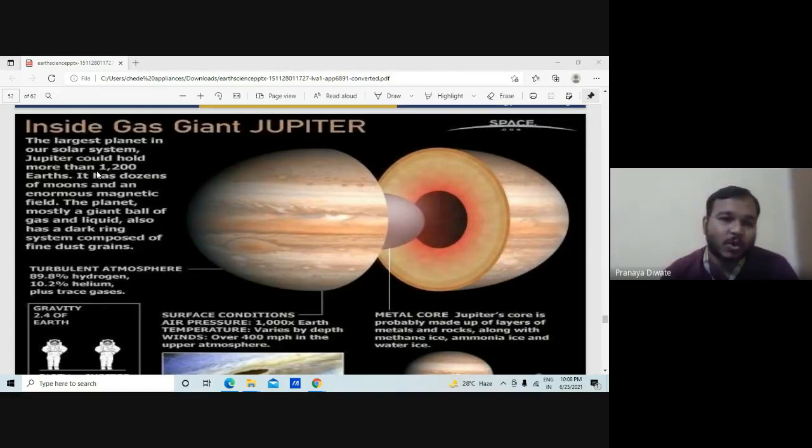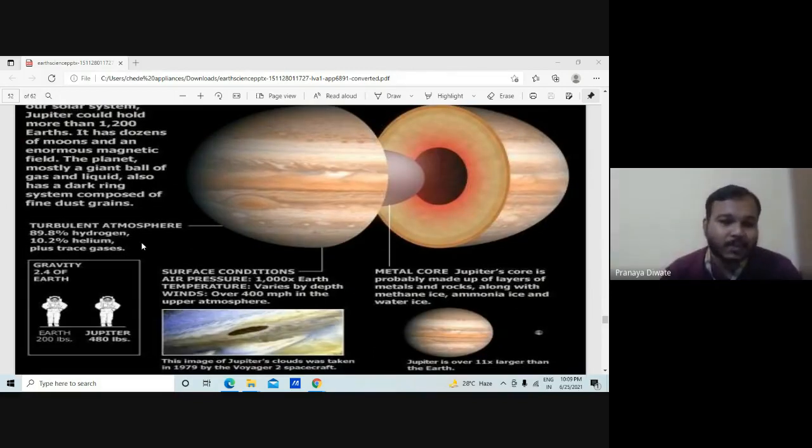Jupiter could hold more than 1200 Earths. You can imagine what the mass of Jupiter is. It can hold more than 1200 Earths. So what do we have on the front of Jupiter? We have nothing in the front of Jupiter.